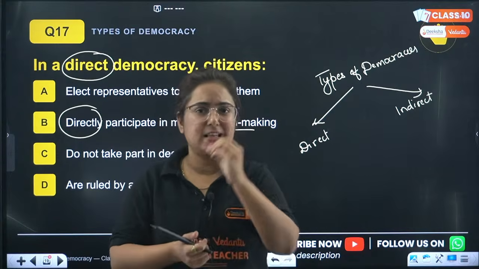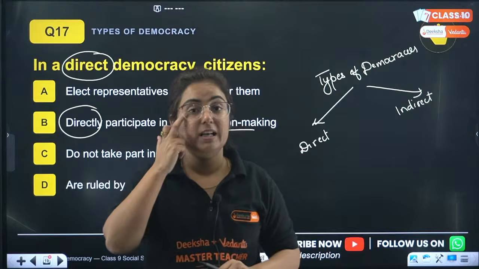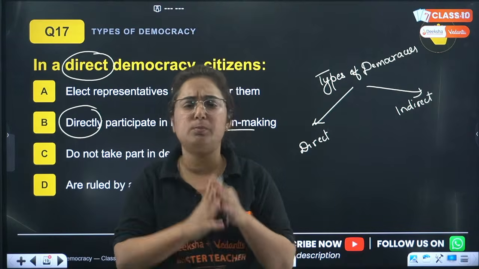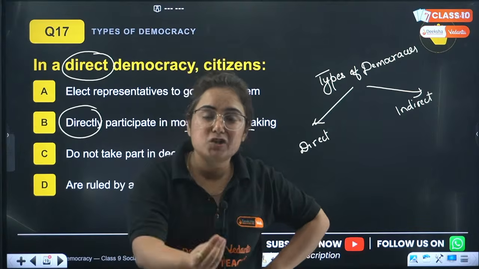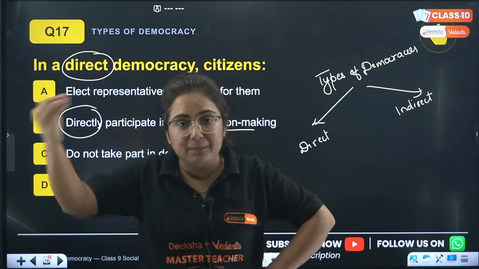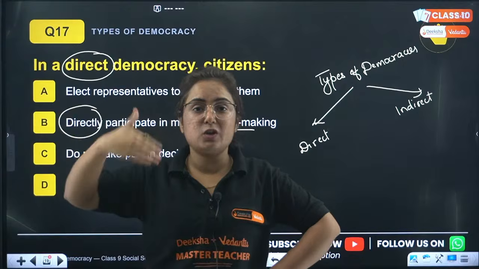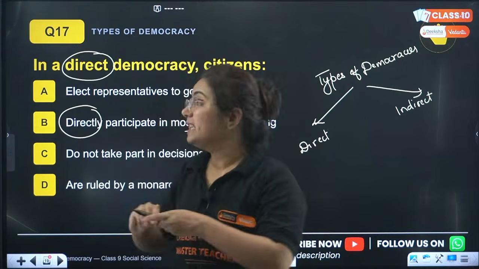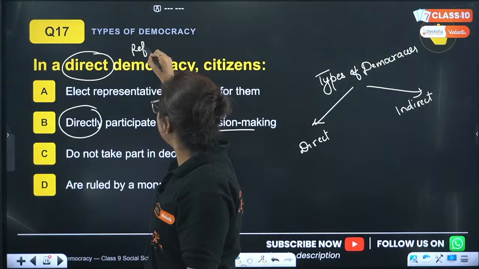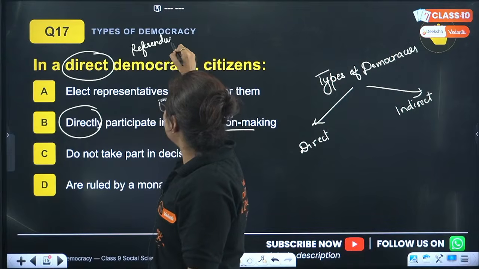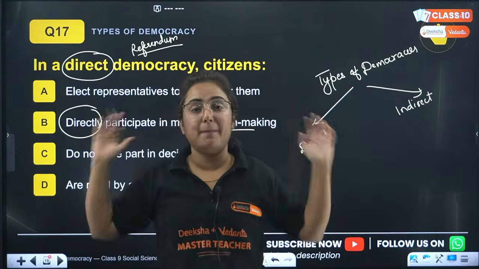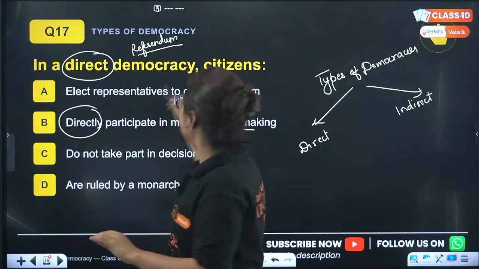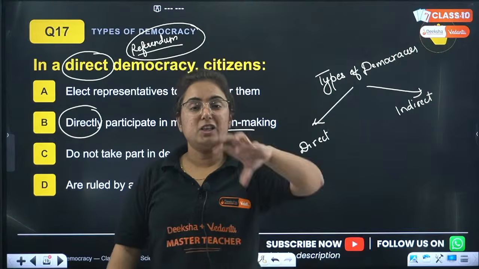Let me give you an example. Here in Switzerland, a small, developed country with a small population, if there is any decision where they want the public's input, they will conduct a referendum, because direct democracy is not possible all the time, but it is possible some of the time. In a referendum, they choose a topic.